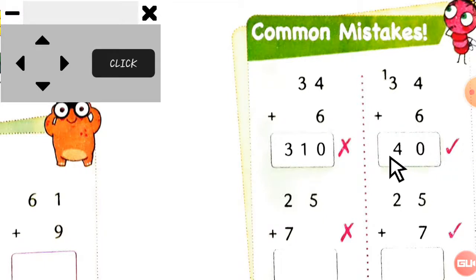As I said, this is the wrong method and this is the correct method, and this is the common mistake students have done. So let me clear, please don't make this mistake whenever you solve the sum. This is the right method to write down the sum whenever you get a 2-digit number in the ones column.